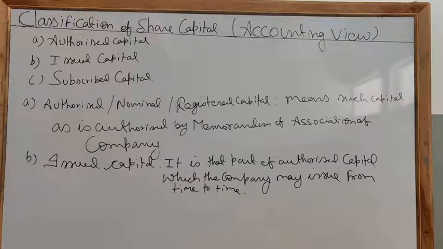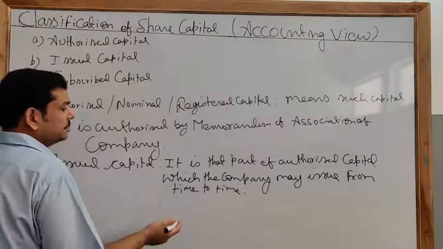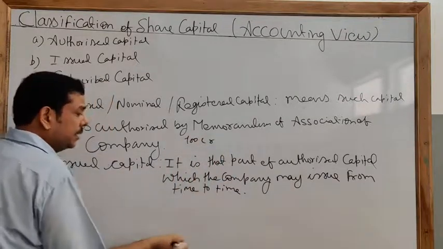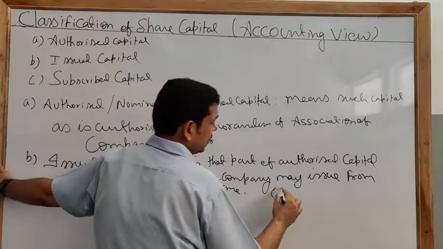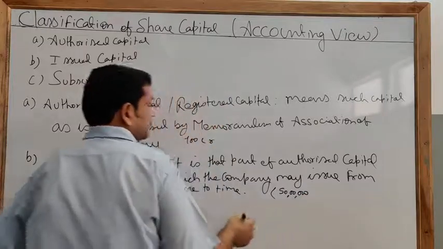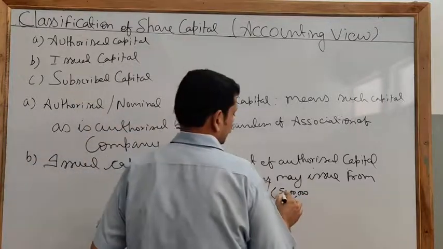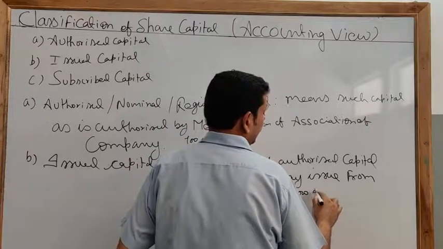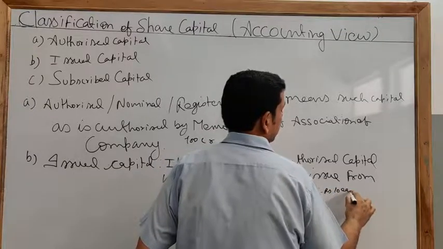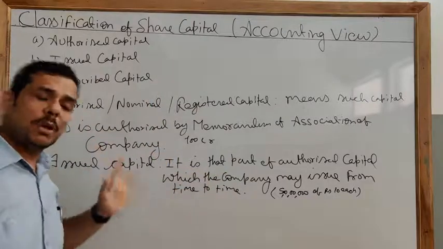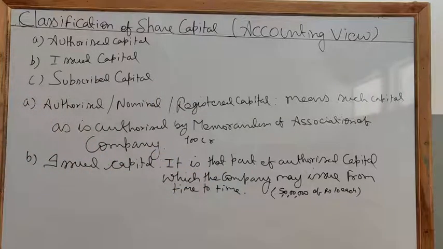Right now you are in need of 50 crore only, so you can issue capital for that only. Your issued capital will be 5 crore equity shares of rupees 10 each. Your company is registered with 100 crore and right now you have issued 50 crore only because you are in need of that amount only. So you can also do that.